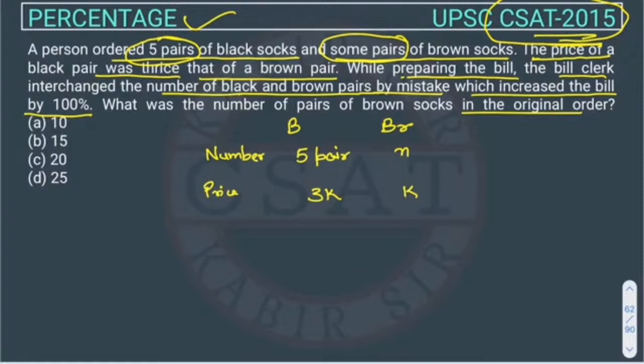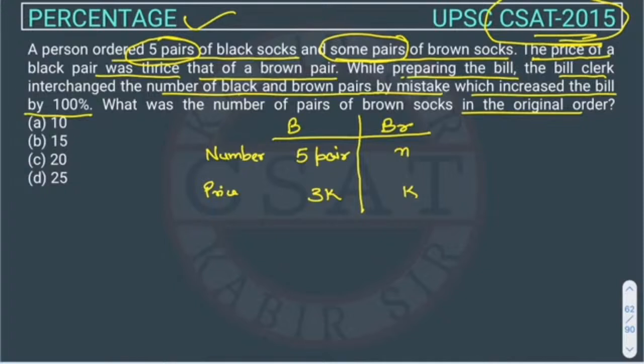The question is simply, try to understand that the customer is buying two kinds of socks, black and brown. Black's number is given, 5 pair, and the brown number is not given. And the price of black is thrice that of brown pair. This is also given.